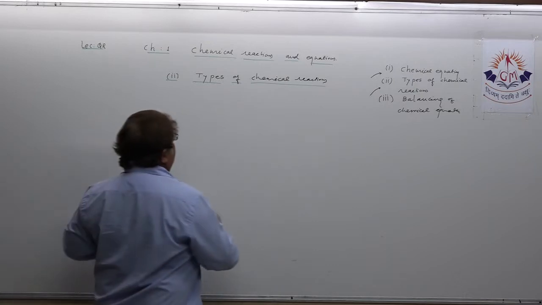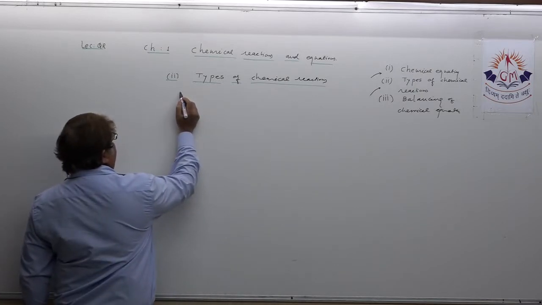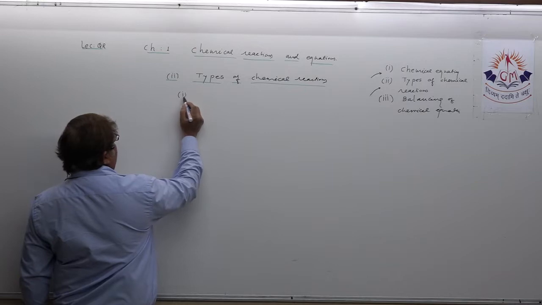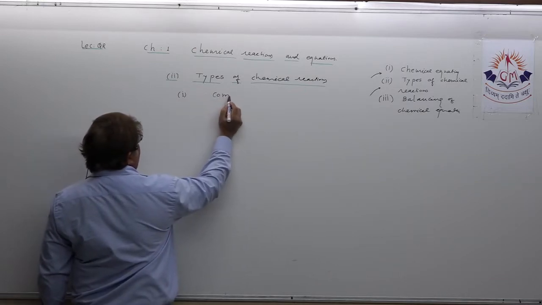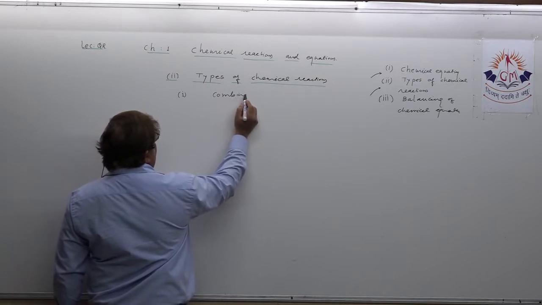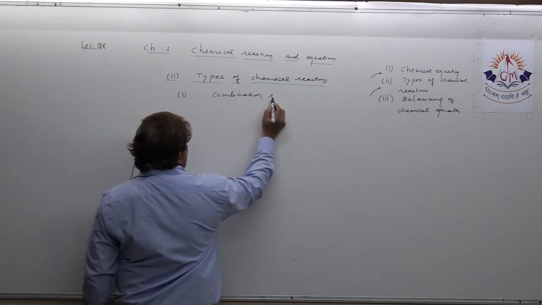Types of chemical reaction. Suppose we take the first one, that you can call combination reaction.